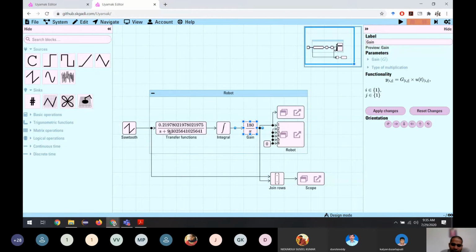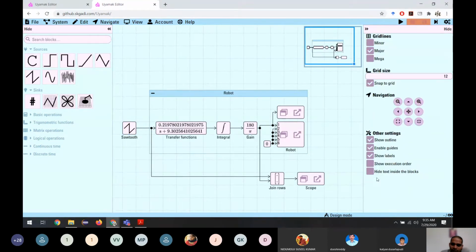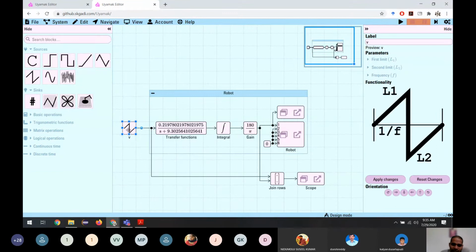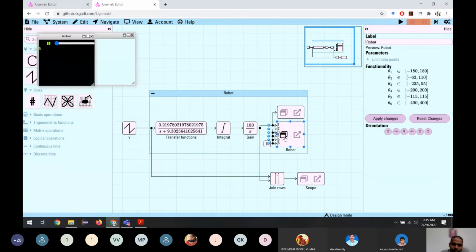So what we are going to do is give some input. The input is the voltage we are connecting to the motor. For example, we are giving a sawtooth wave as a voltage. If we give a sawtooth wave, how is the robot going to move? We can see it here. In here we can see the position in a graph, and here we can see the actual robot moving.